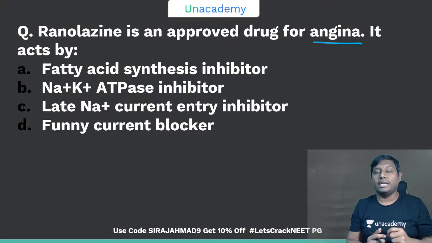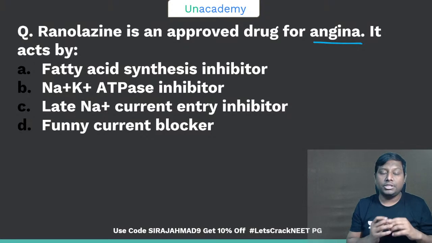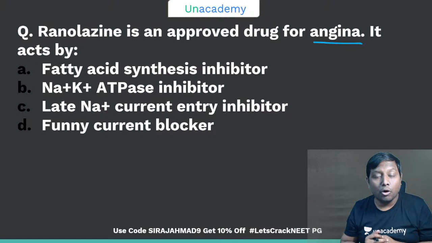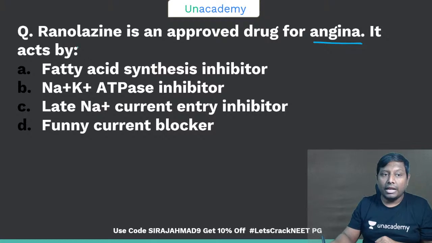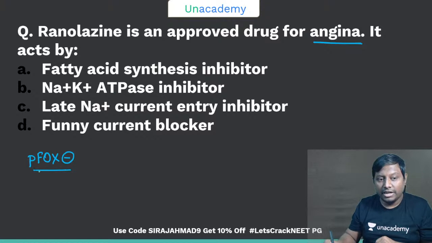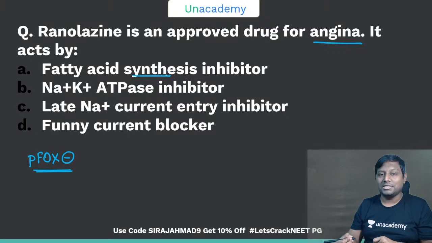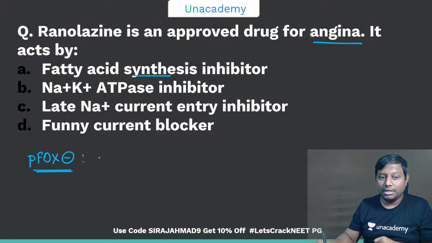Okay, so in angina, remember, it is a tissue that is undergoing hypoxic injury, right? Ranolazine is one such drug, remember, it is a fatty acid oxidation inhibitor. It's not a synthesis inhibitor, okay? Another fatty acid oxidation inhibitor drug you should know is trimetazidine, and the other drug we have is Ranolazine.